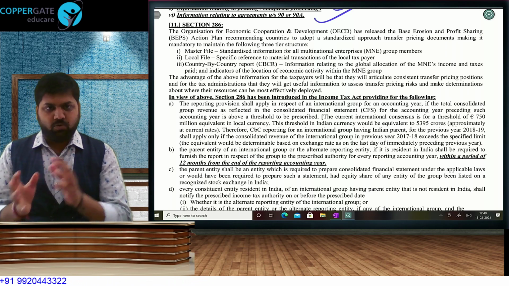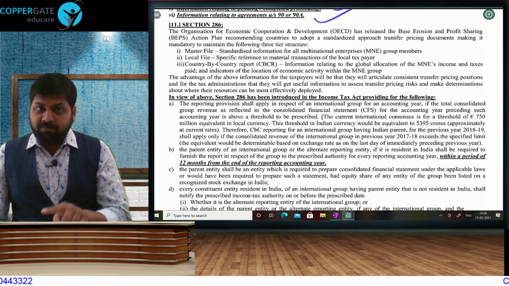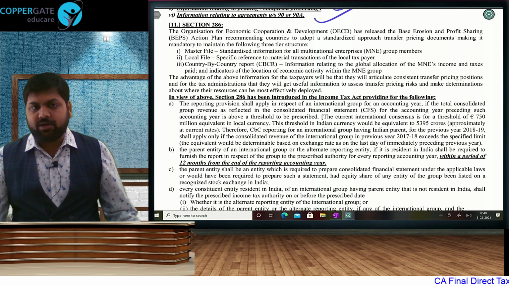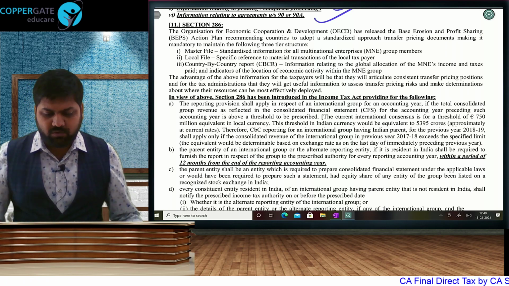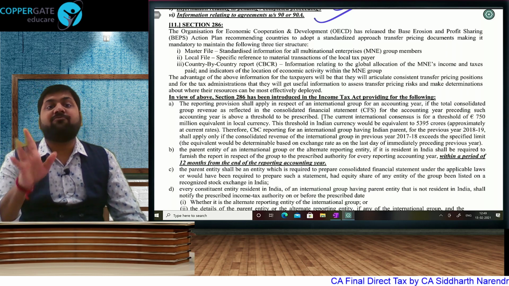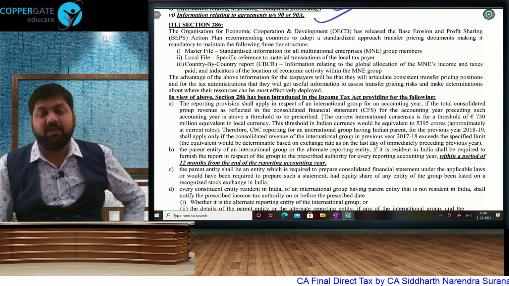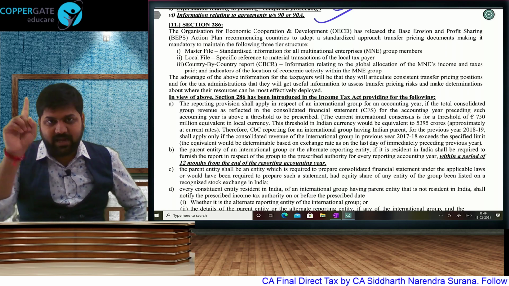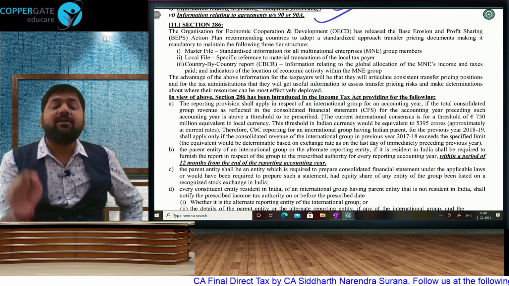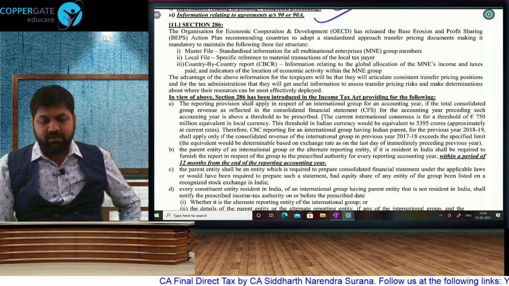Supposing there are two companies, Mumbai and Delhi. Mumbai company will be giving all the information. That means Mumbai company will become the alternate reporting entity. Delhi company does not have to. But every constituent entity, Mumbai and Delhi both, has to go and inform whether they are the ARE or not the ARE. So Mumbai will go and say, I am the alternate reporting entity. I will furnish the CBC report. Kindly do not harass my Delhi company.